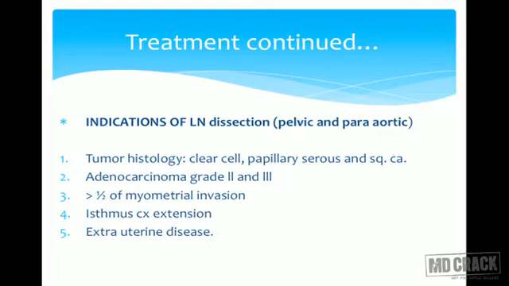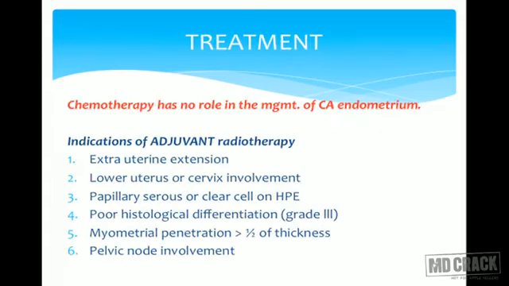If there is any evidence during surgery, you find that the growth has reached to the adnexa, to the neighboring structure, immediately you have to go for lymph node dissection, because the disease is not just confined to the uterus, it has gone beyond that. Lymph node involvement, there are great chances. So this patient would need radiation therapy later on.